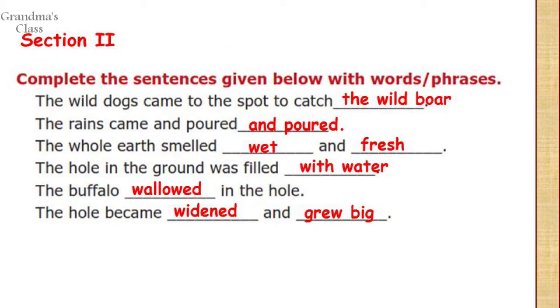In section 2, it is a fill in the blanks. Complete the sentences given below with words or phrases. The wild dogs came to the spot to catch the wild boar. The rains came and poured and poured. The whole earth smelled wet and fresh. The hole in the ground was filled with water. The buffalo wallowed in the hole. The hole became widened and grew big.